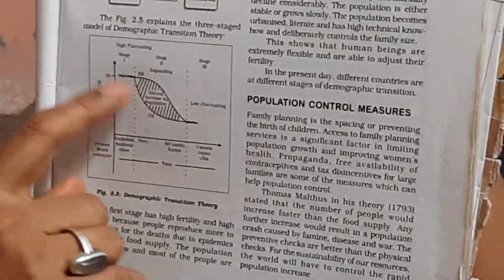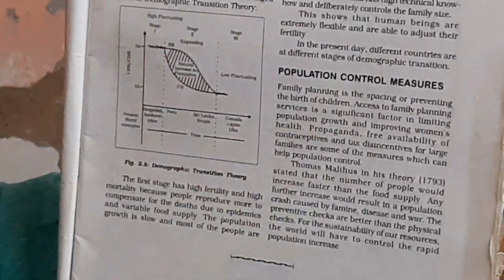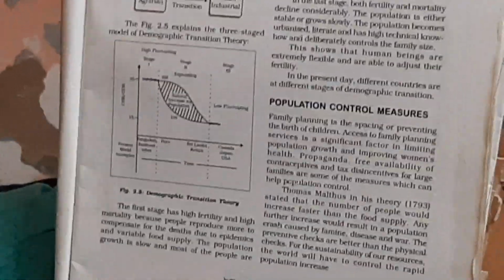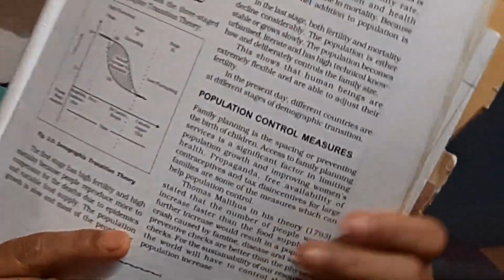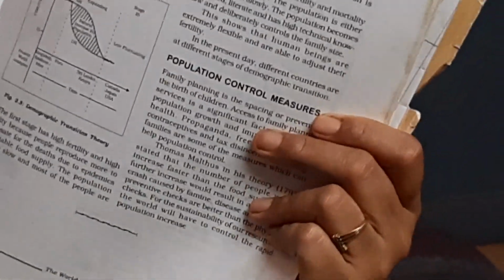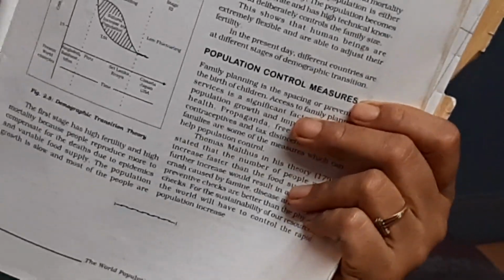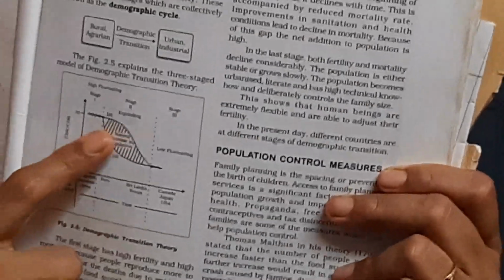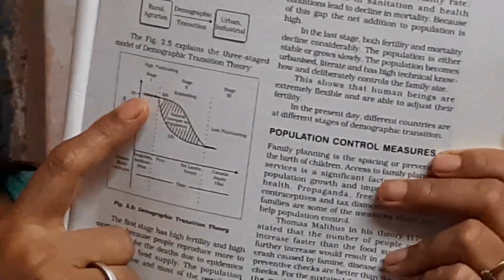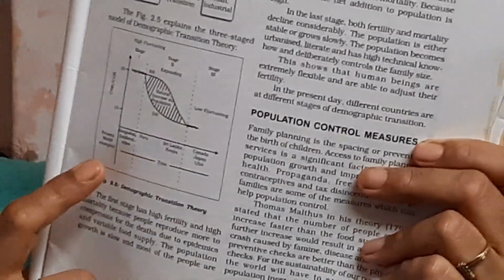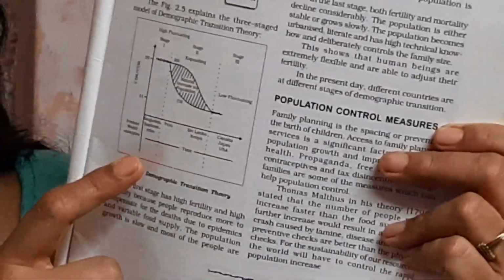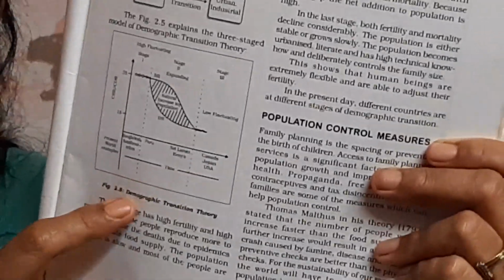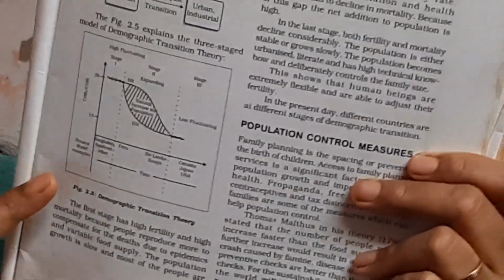Here the birth rate is high, death rate is also high. There are many reasons behind it. Why? Because they are not literate, their health condition is not up to the mark, they don't have that level of technology for their well-being. As a result, continuously the population is fluctuating, and that is why it is the high fluctuating stage. So countries like Bangladesh and equatorial African countries come under this category.